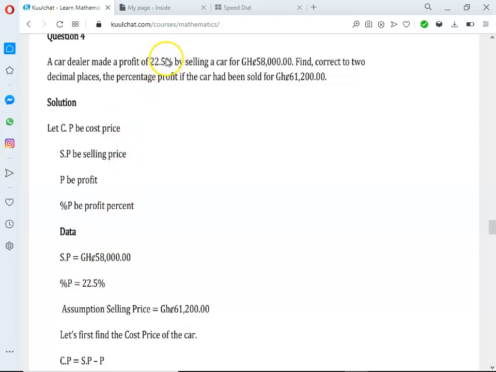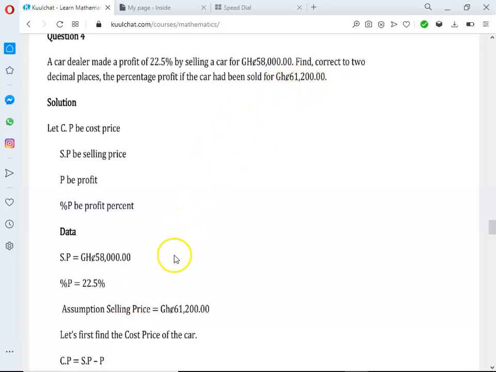We have profit percent, which is 22.5%. When the car dealer sold the car for 58,000, this was the profit percent the car dealer gained. Then we have the assumption selling price: if the car dealer had sold the car for 61,200 cedis.